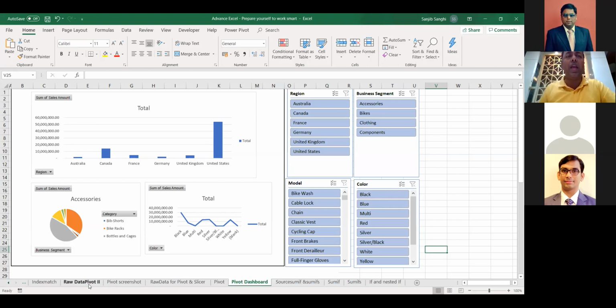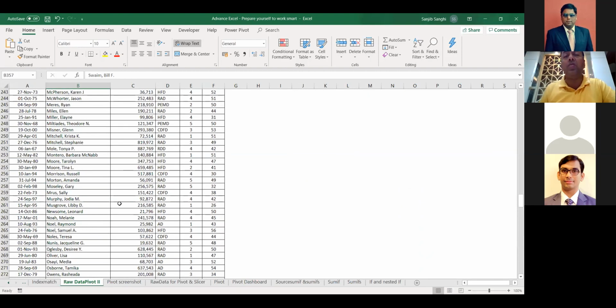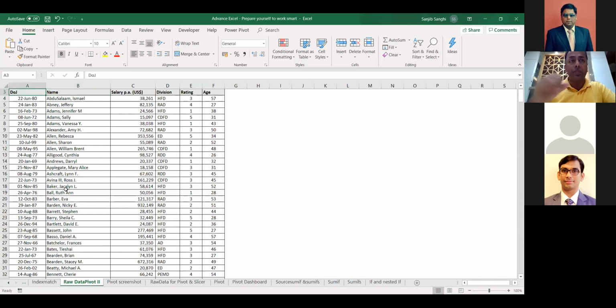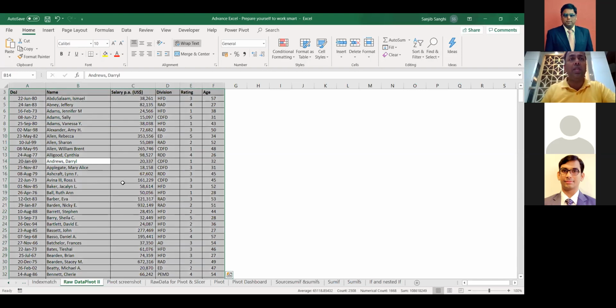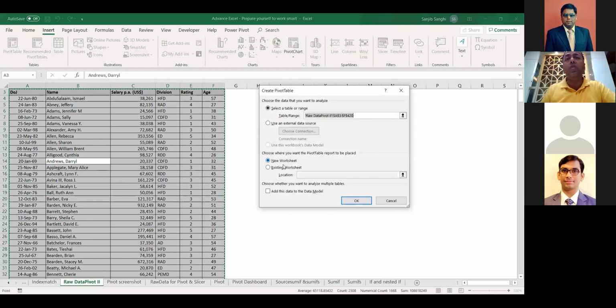I'll do a quick recap on pivot table. I'll just brush this up, and then I promise you, as I promised yesterday, once I start the new exercise, I'll go very slow and we'll follow each and every step of what we are doing. But a quick recap on pivot table. Let's imagine we have this data table and we want to create a pivot table of it. We'll select the table by using Control A, insert pivot table. And then we open it in a new worksheet, or we can open it in an existing worksheet or on a particular location. So we can do all this whatever we want.